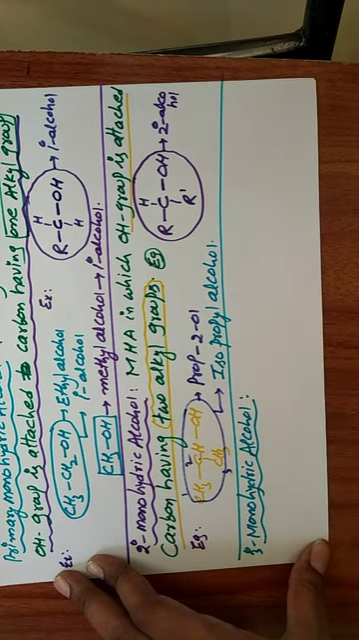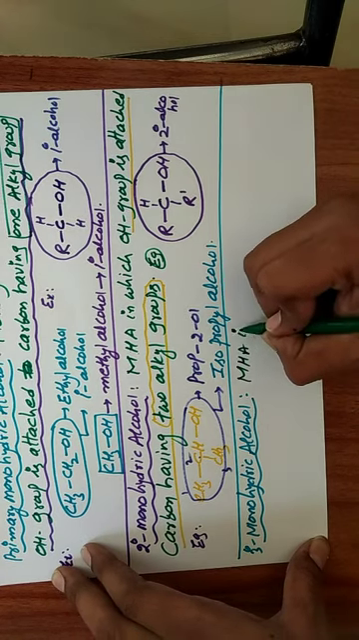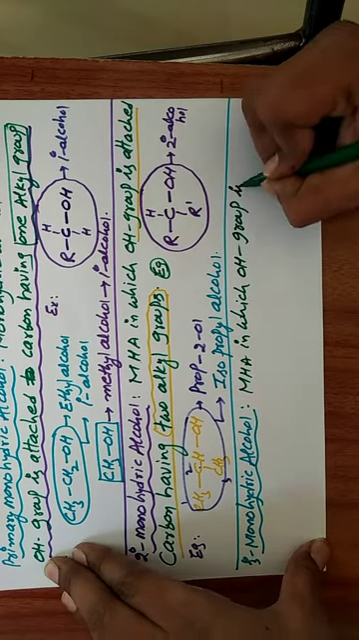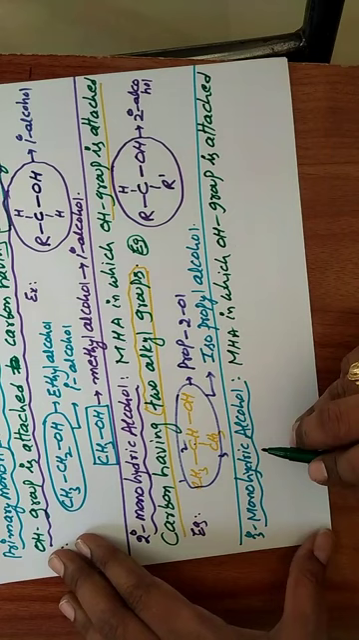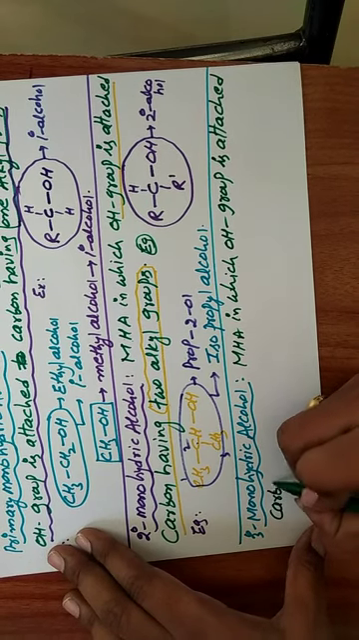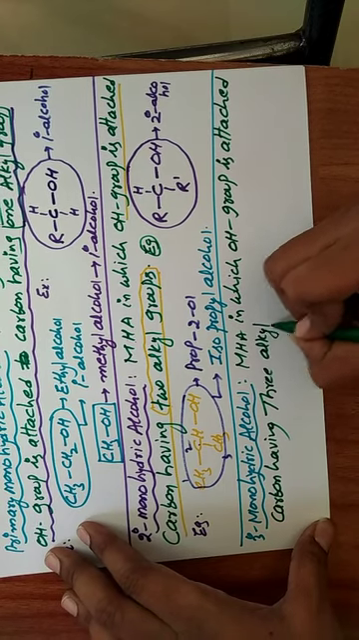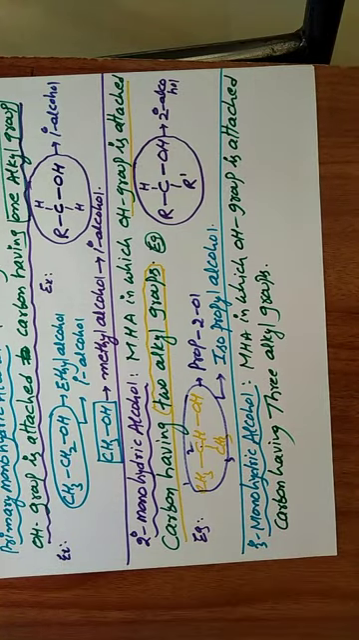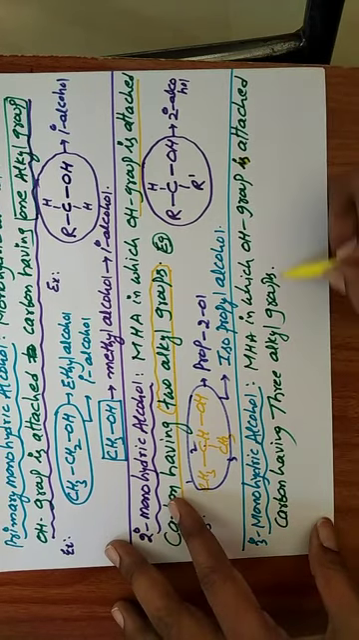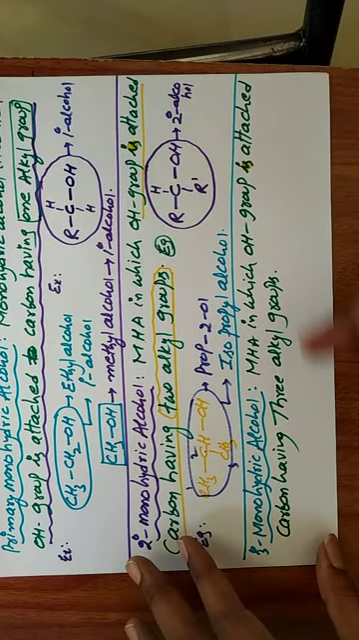So what is the definition? Monohydric alcohol in which the OH group is attached to a carbon having three alkyl groups. Monohydric alcohols in which the OH group is attached to a carbon having three alkyl groups are called tertiary monohydric alcohols. It is not that the OH group is attached to a carbon having two alkyl groups; it must be three alkyl groups. This is important.